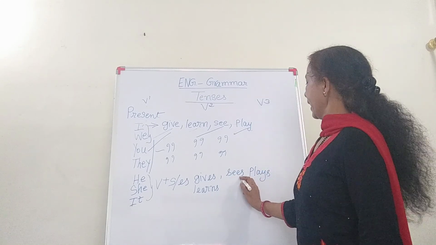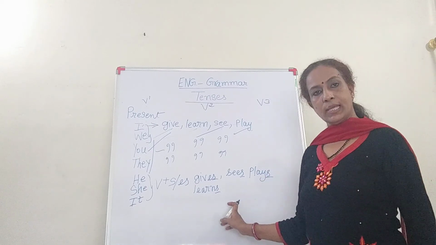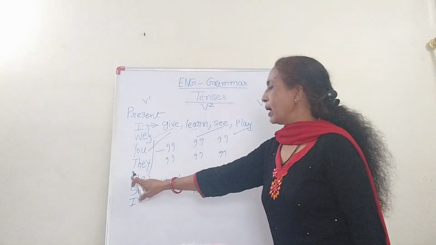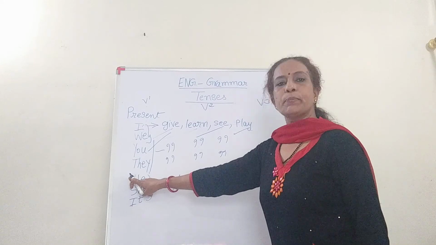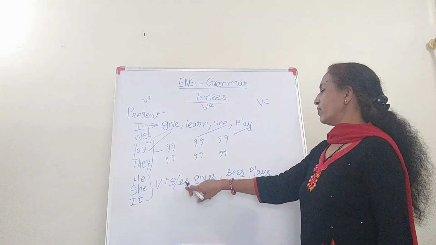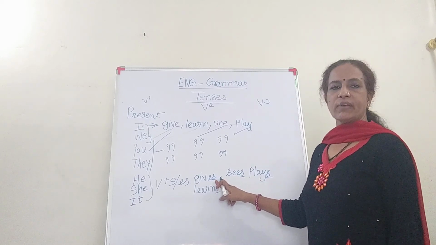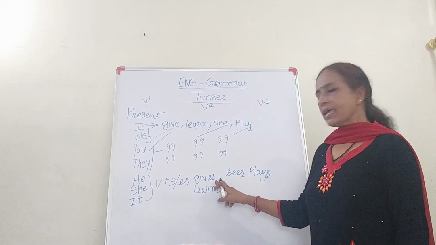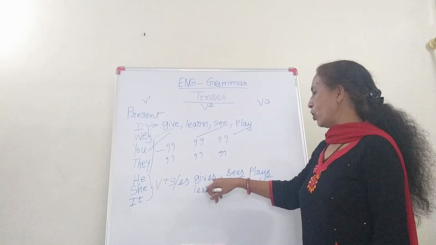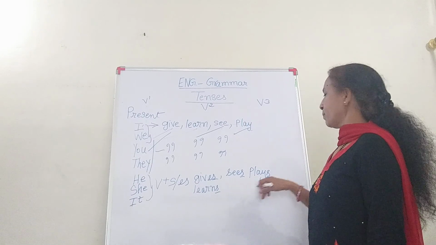So here s is added with all the verbs. Can you see? Okay. So when you are having a subject in present tense with he, she, and it, then your verb will be followed with s or es. Certain verbs in present tense are used followed with s, as we have gives, learns, plays.